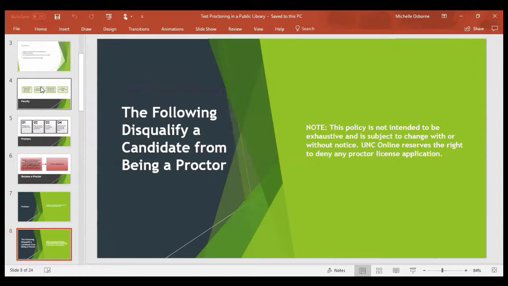Anyone who cannot provide a computer with internet access for up to 3 hours, and some exams take a little more than 3 hours. And this policy is not intended to be exhaustive and is subject to change with or without notice. And UNC Online reserves the right to deny any proctor license application. So these are just a few. It just depends on the situation.